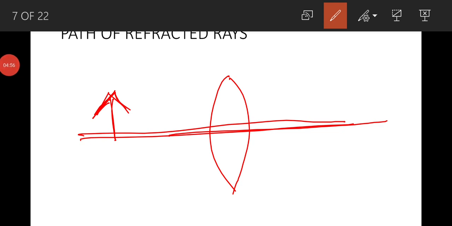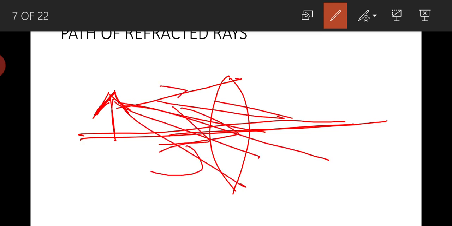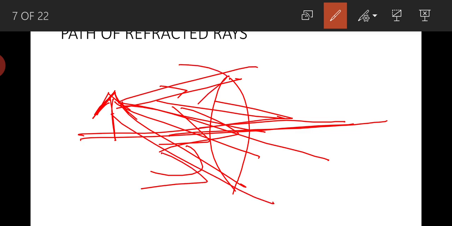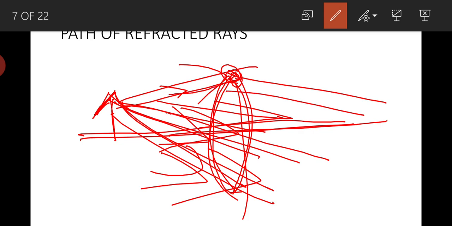From the pencil there will be different light rays coming at different angles and different positions. But after passing through the lens, we don't know how all these light rays will travel. We don't know how this light ray will travel, how this light ray will travel, after passing through the lens.